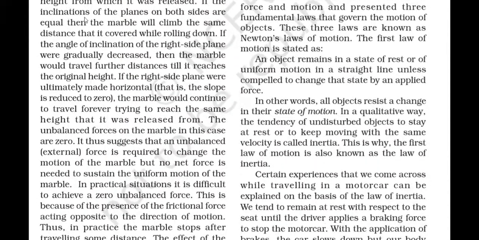So if the inclination of the plane on both sides is equal, then the marble will climb the same distance that it covered while rolling down. If the angle of inclination on the right side plane were gradually decreased, then the marble will travel a further distance till it reaches the original height.